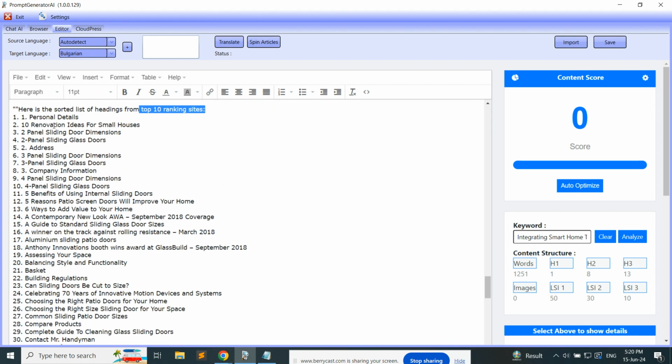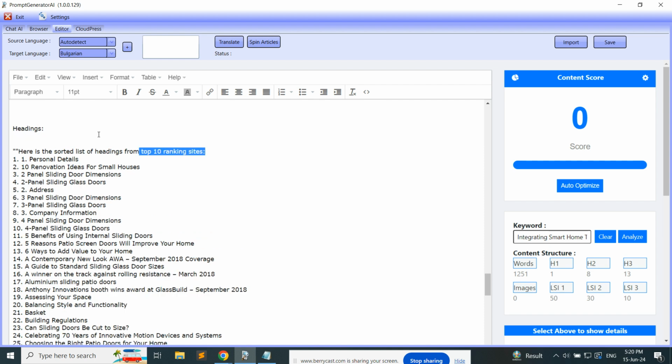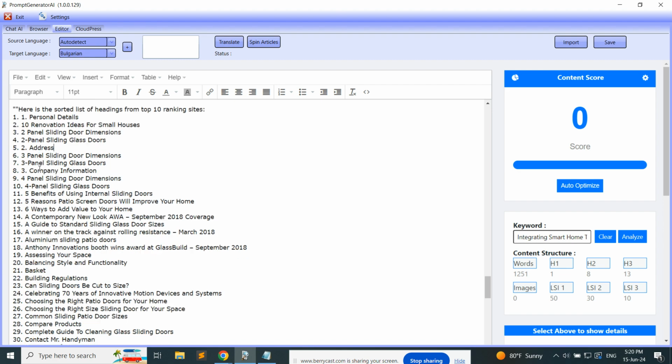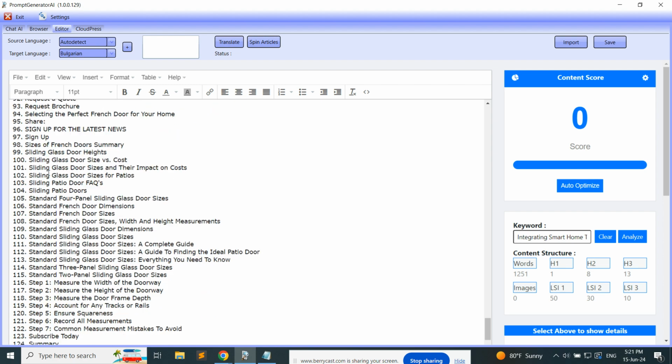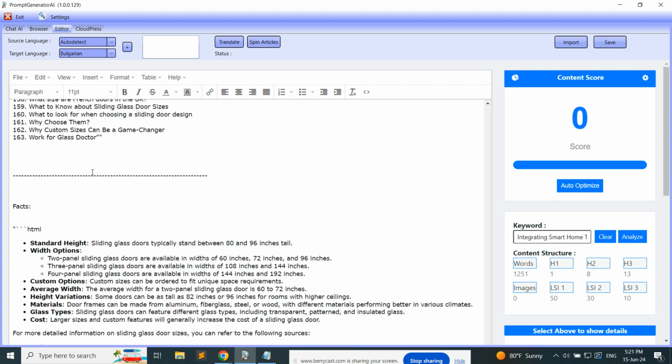And these are the headings from the top 10 ranking sites, just sorted in list order, because when you scrape, it gives you everything like a block of text. So I think I'm using the free Qwen model for this, because this is a very simple operation. Any API can do it. So here are the headings. Like you can see, there are a lot of headings sometimes. So Jesus, there is a lot.